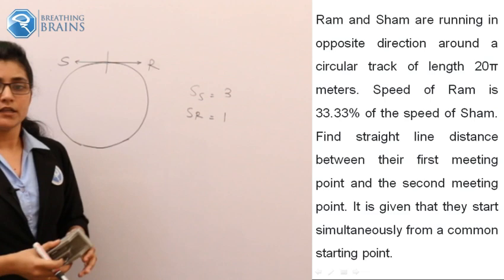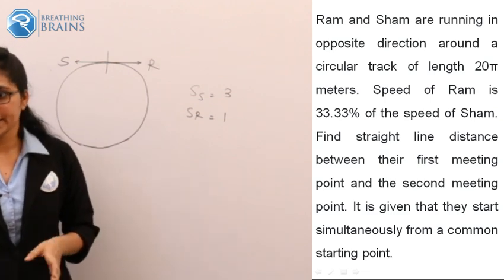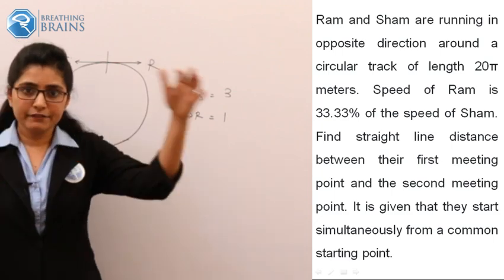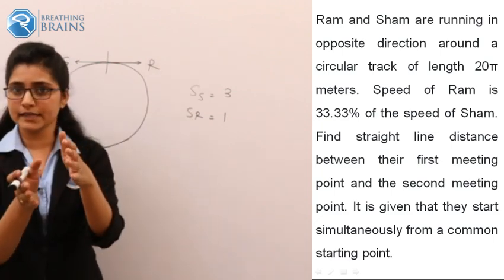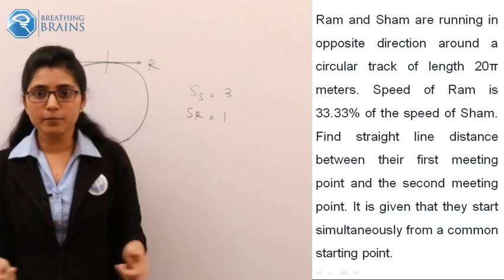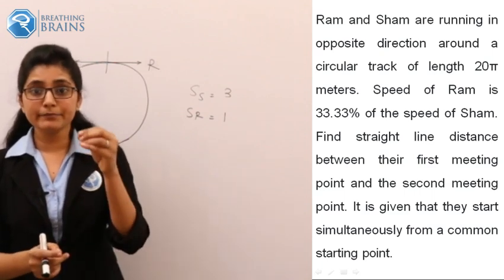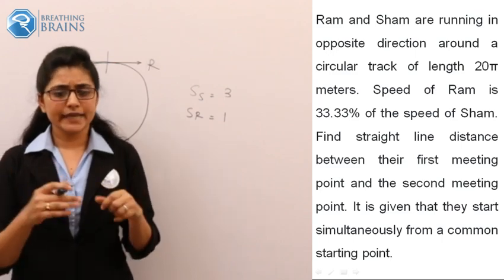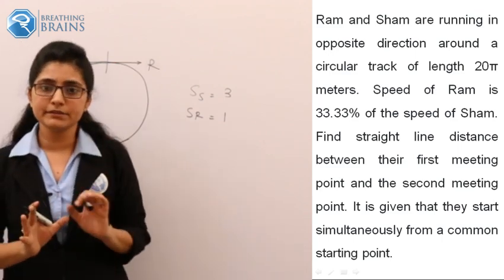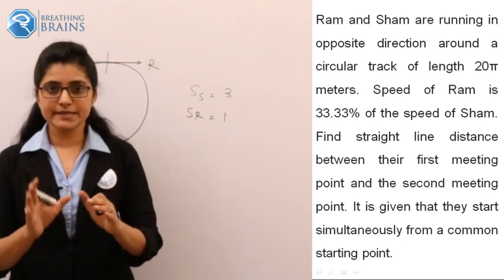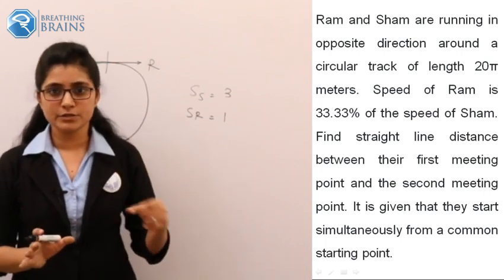Okay. So now, the speed of Sham is 3 and the speed of Ram is 1. This is very important: when they meet for the first time, as they are traveling in opposite directions, this is again the same problem in the context of our previous problem. They are traveling in opposite directions, and when they meet at their first meeting point, can I say that they had traveled for the same time? This concept we had seen in our previous problem. So it is clear to you.